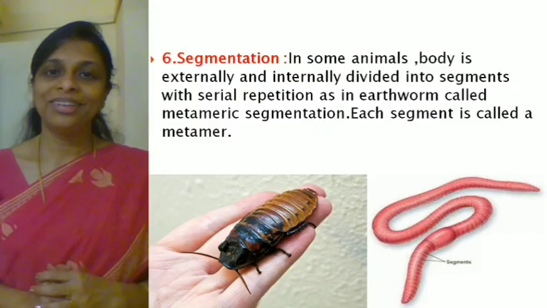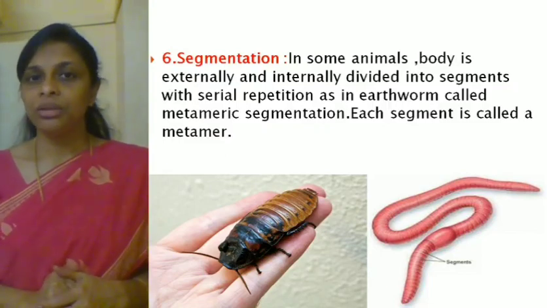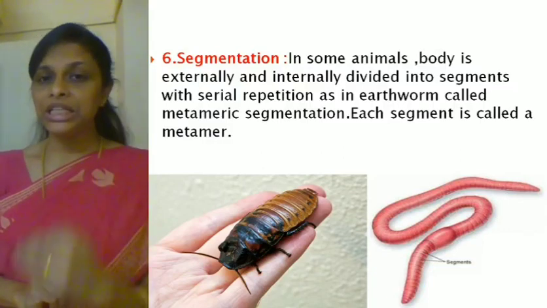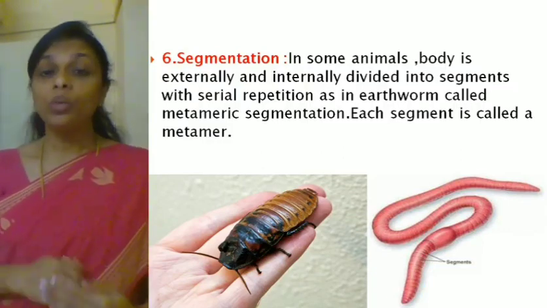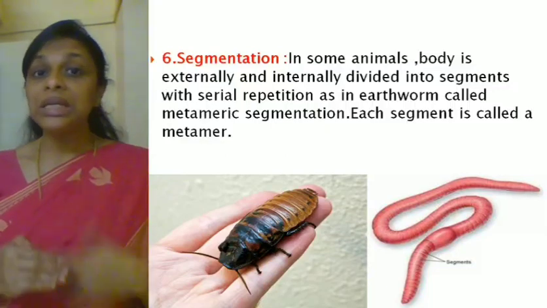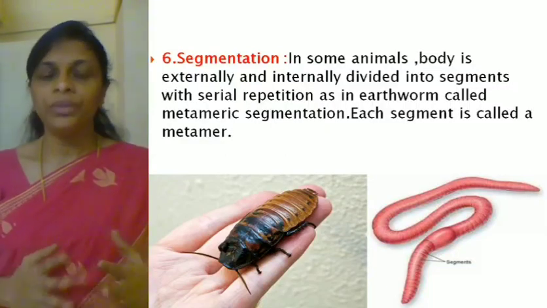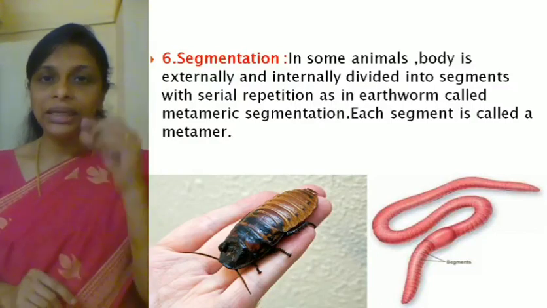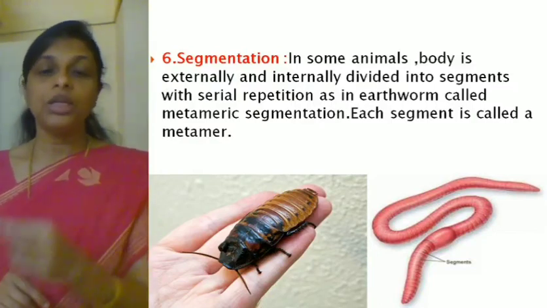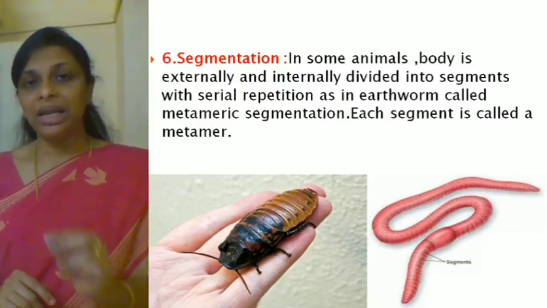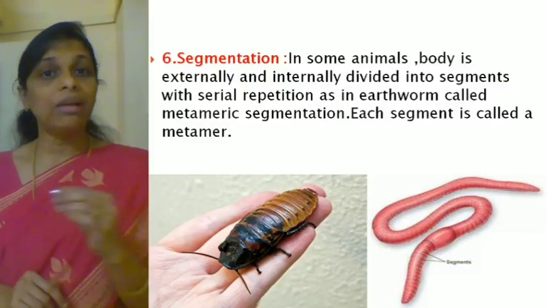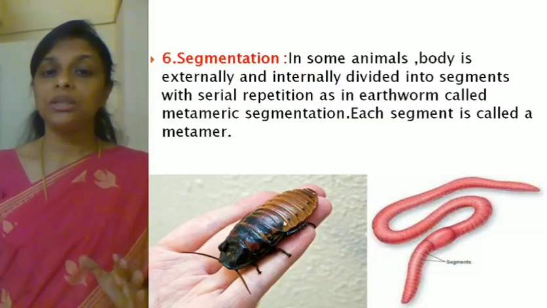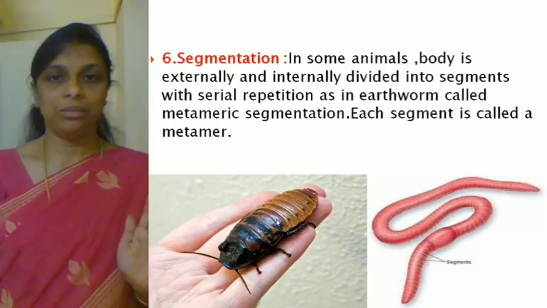Have you understood? So what is segmentation? In some animals, the body is divided both externally and internally into segments with serial repetition, as in the earthworm. Such a segmentation is called metameric segmentation, and each segment is called a metamer. So the example for segmentation is phylum Annelida. The earthworm comes under that phylum. Now the cockroach, it is just segmentation but not metamerism.